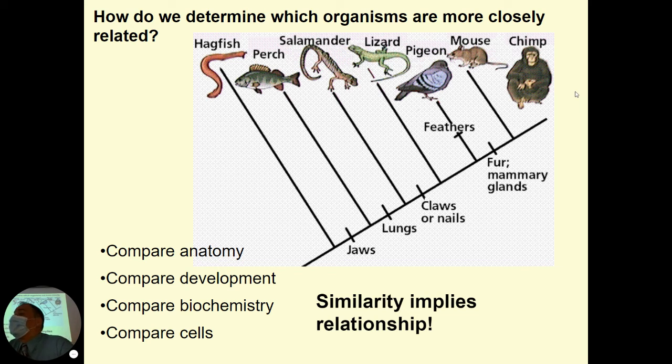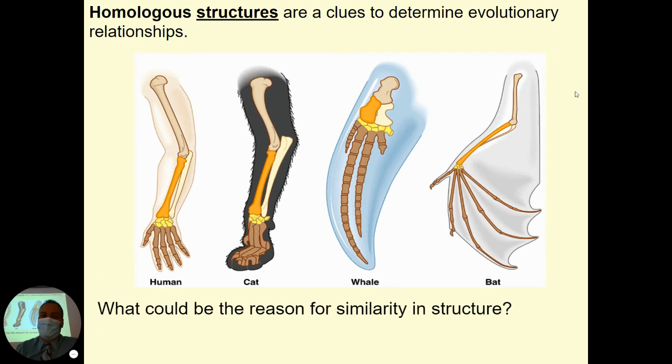We can tell if species are closely related by looking at different factors. That's what we just did in the lab you guys are doing, right? We looked at the shape of the leaves of Botanicurus and species X, Y, and Z. You looked at the seeds. You looked at the stems. We looked at the DNA, the proteins, the chromatography. And all of those things are giving us clues as to how these different species were related. Are they similar to each other?